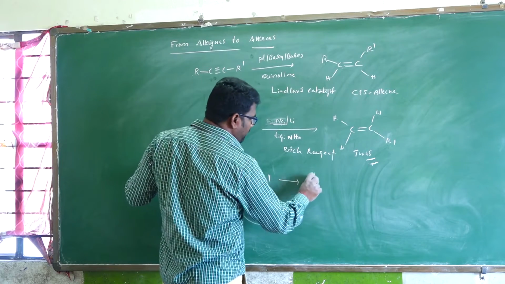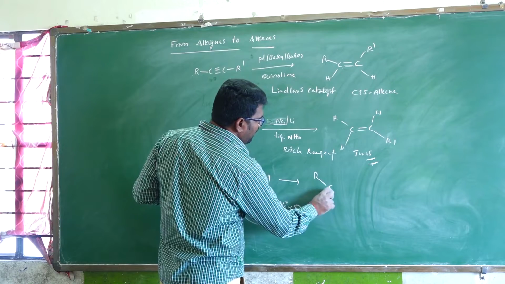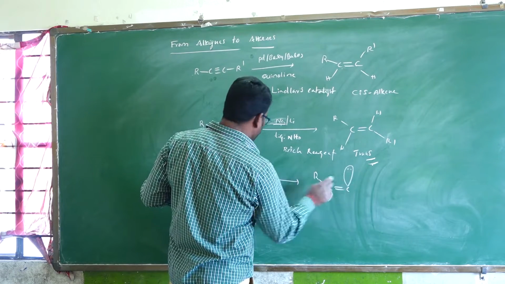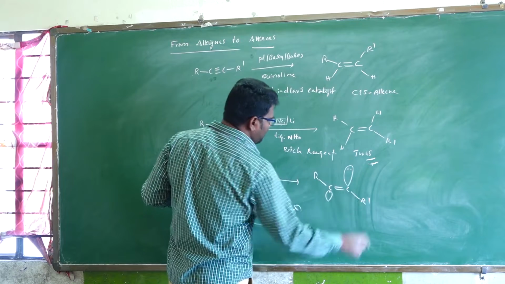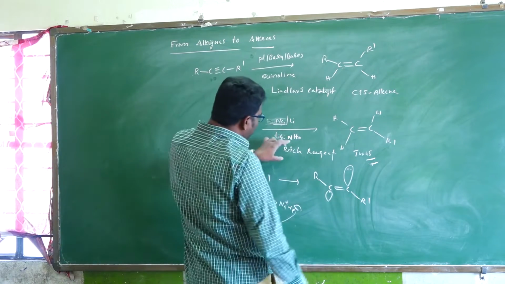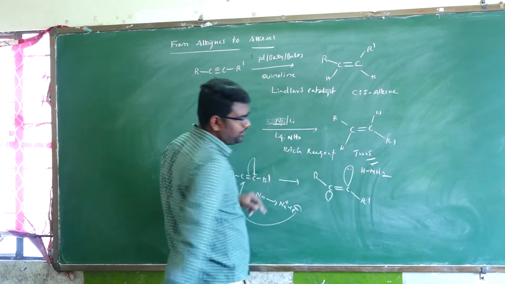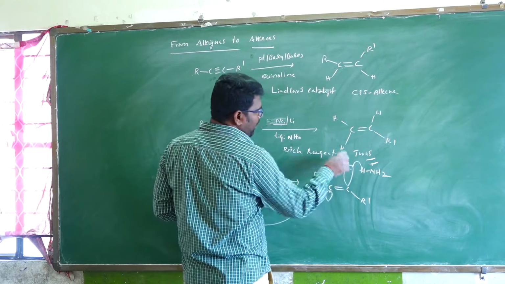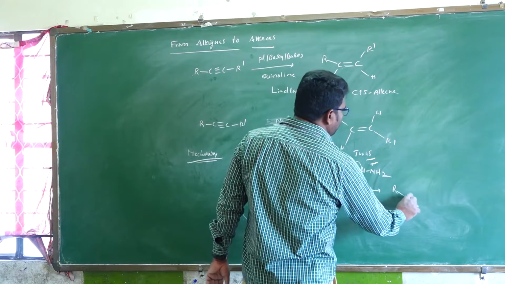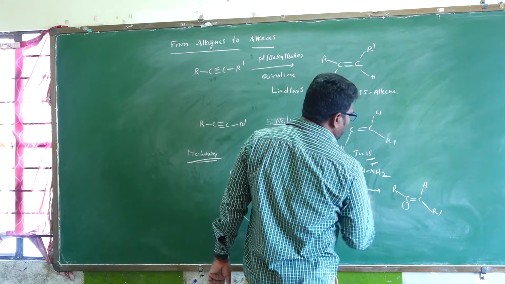Formation of R C with one electron on the double bond and a lone pair of electrons on the next carbon. Again, this reacts with liquid ammonia, which can be written as NH2H. So formation of R double bond H and next R dash.